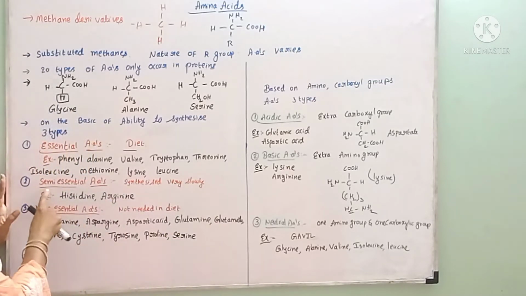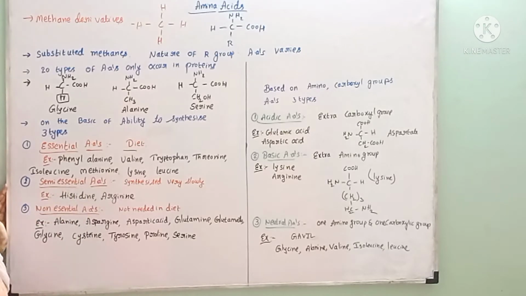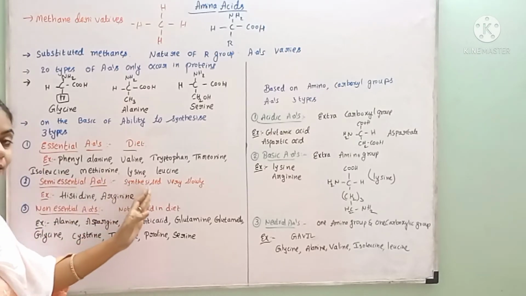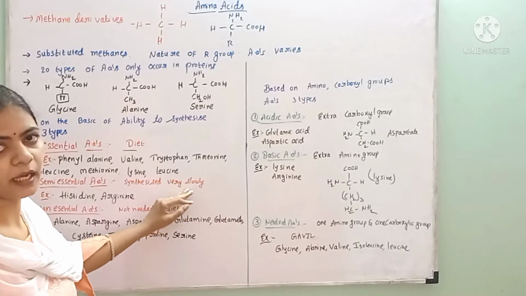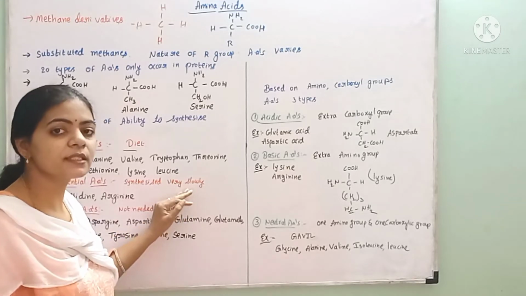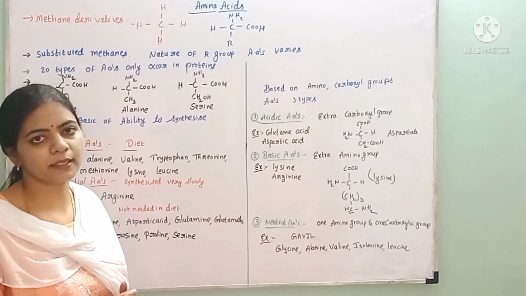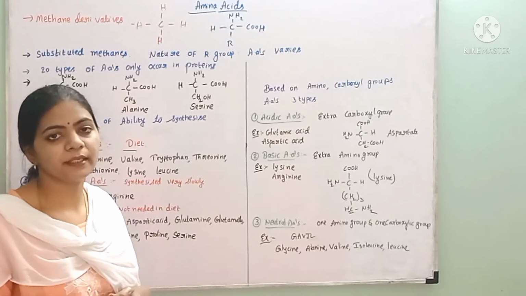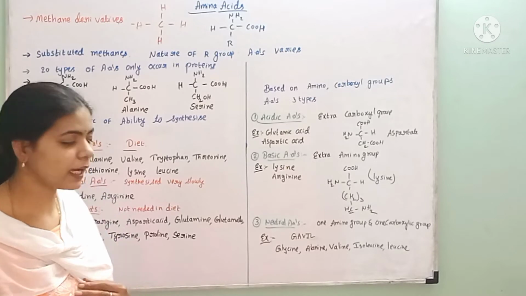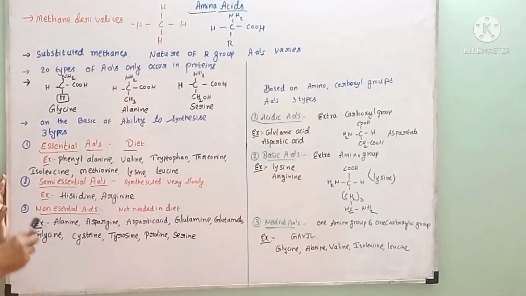They are called semi-essential amino acids. The semi-essential amino acids are synthesized very slowly by our body only during certain stages of the life cycle, like during the growth period and during lactation.